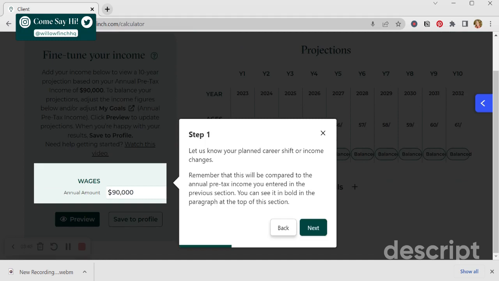And it is part of when you're planning things like the location that you're looking at and the houses that you're looking at and the different income streams that you can adjust. You have all of that information at your fingertips and already worked out for you with the tools here in Willowfinch. This section here is the wages.